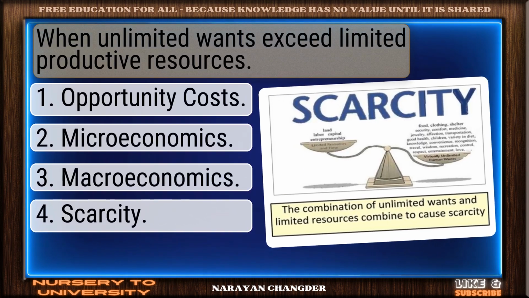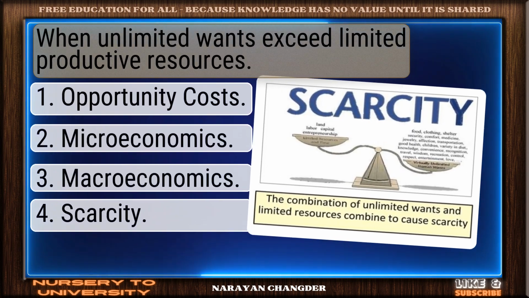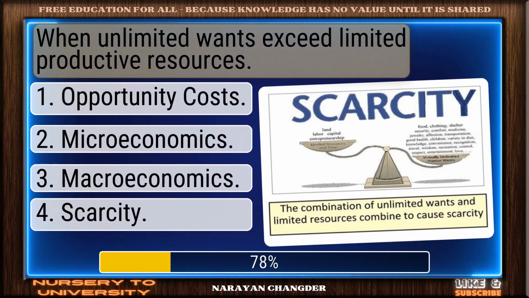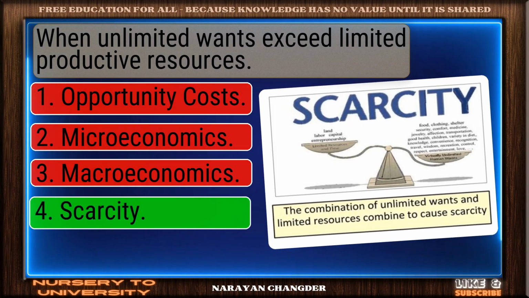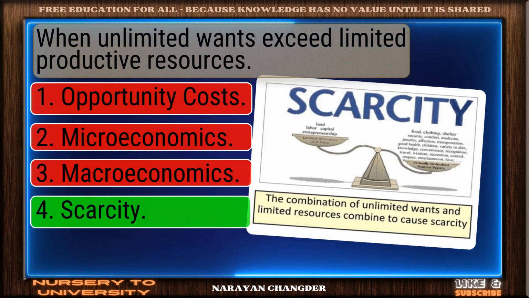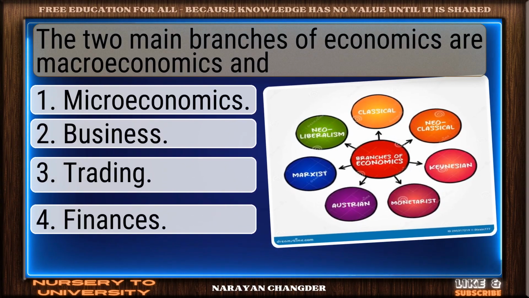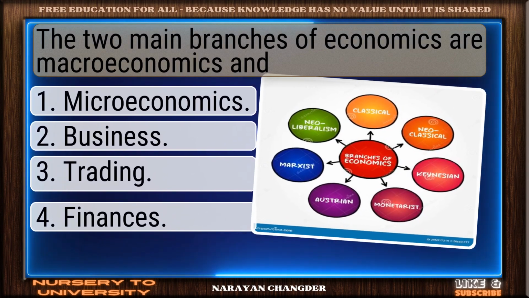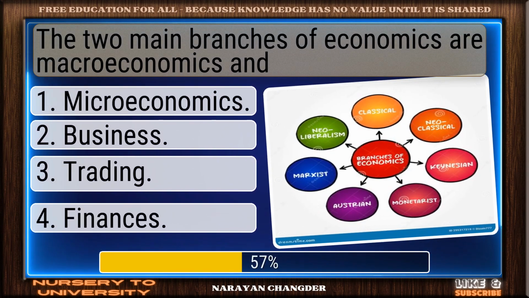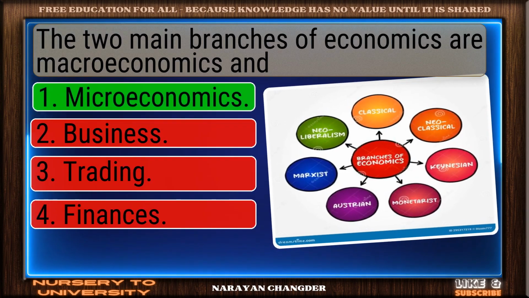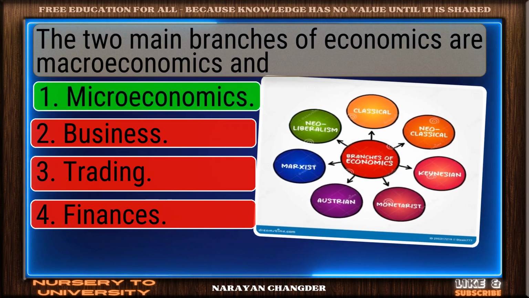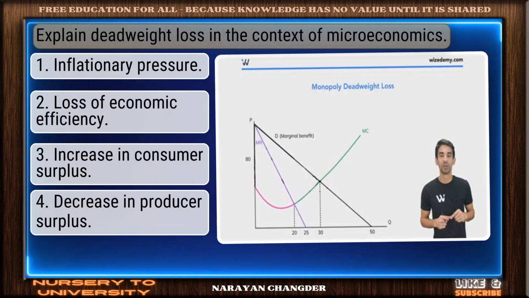When unlimited wants exceed limited productive resources. Nice work. You chose scarcity and it is correct. The two main branches of economics are macroeconomics and... You chose microeconomics. And it is correct!